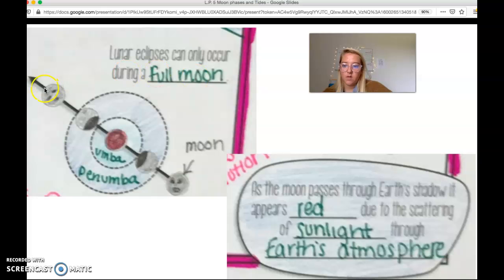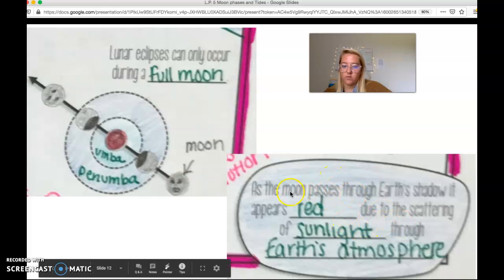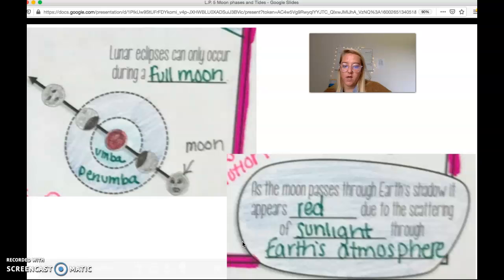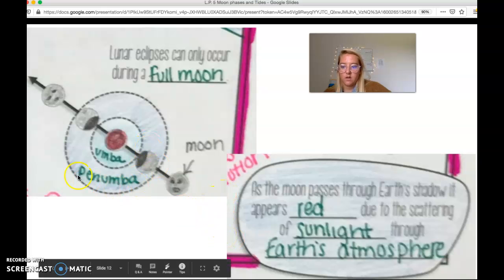And then here again we have that umbra, or that direct shadow of the moon. Only when the moon is completely in the umbra do we see this red moon. This red is caused by the scattering of the sunlight through the Earth's atmosphere. So as the moon passes through Earth's shadow, it appears red due to the scattering of sunlight through the Earth's atmosphere.